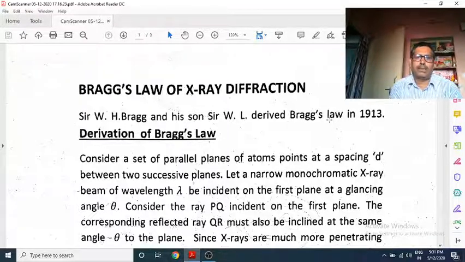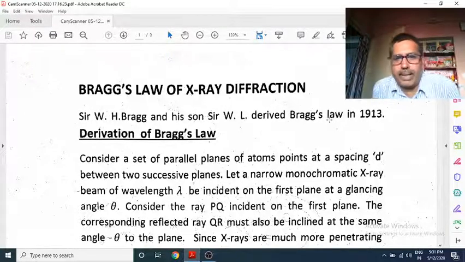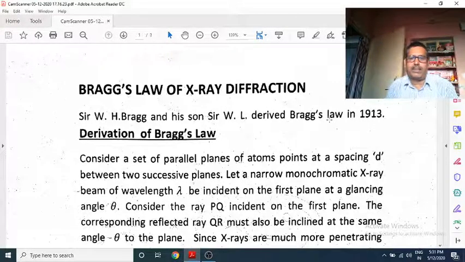but we can't see its internal arrangement, so we can't see whether they are arranged in a fixed pattern or definite pattern or in a haphazard manner.